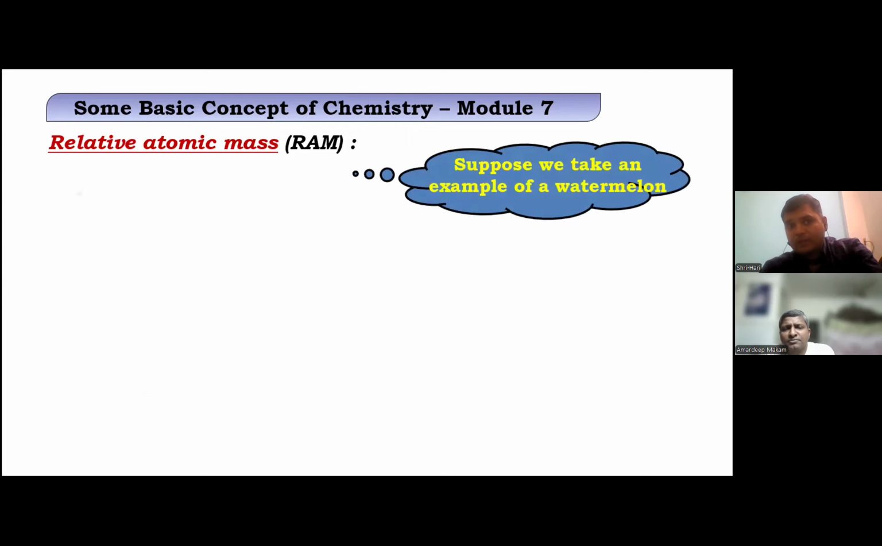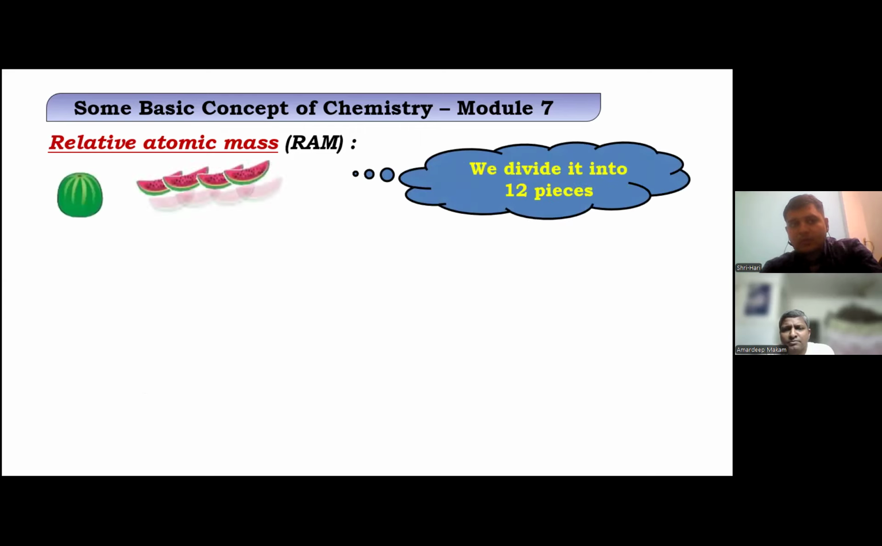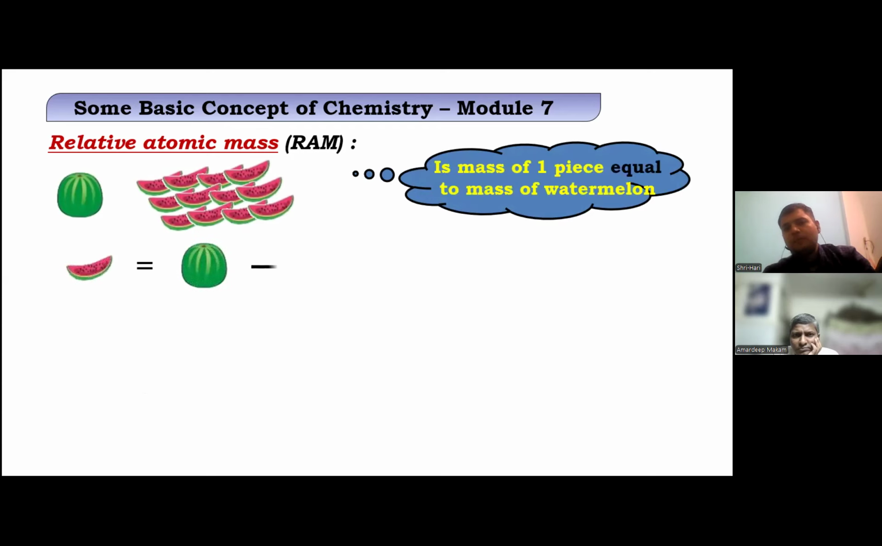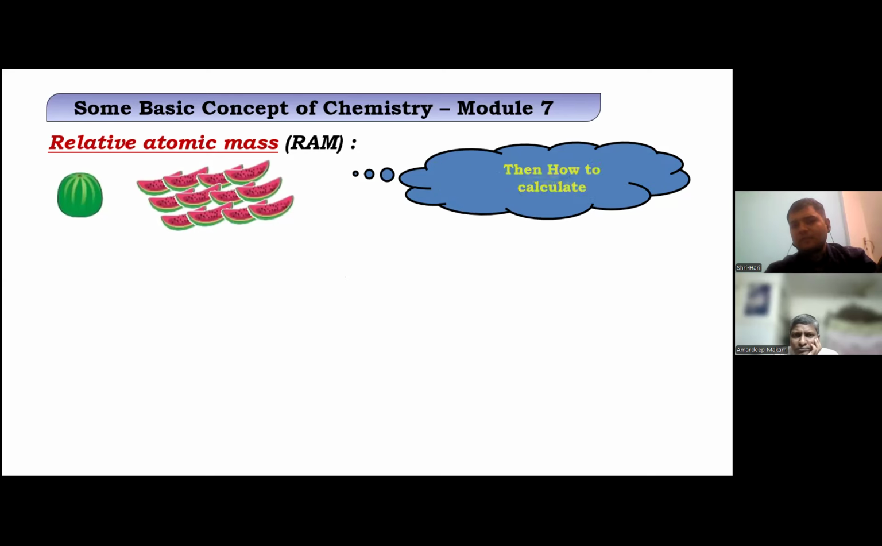Relative mass unit, atomic mass, basically. So this is, we divide. This is a very common example we have studied from our textbook as well. You would have gone through this example in your textbook, so I'm just repeating it again. So we have a watermelon and have divided it into 12 pieces. Does one piece become a watermelon? It's never equal. It's a relative mass.